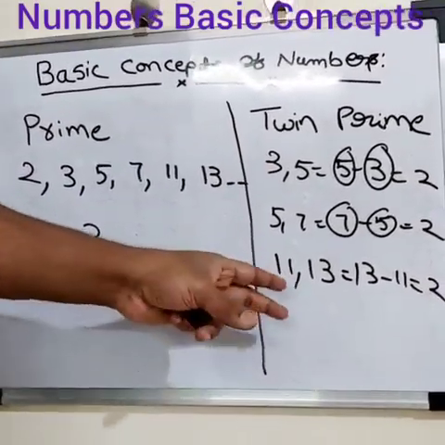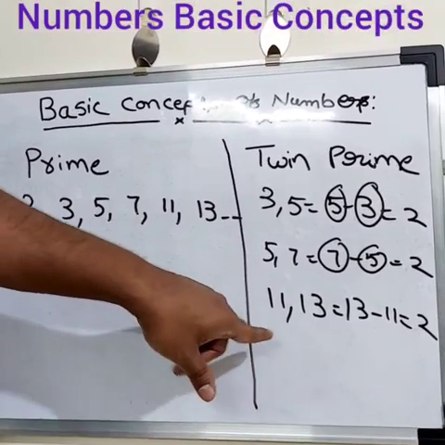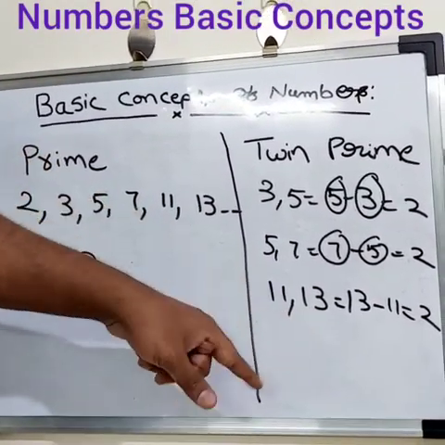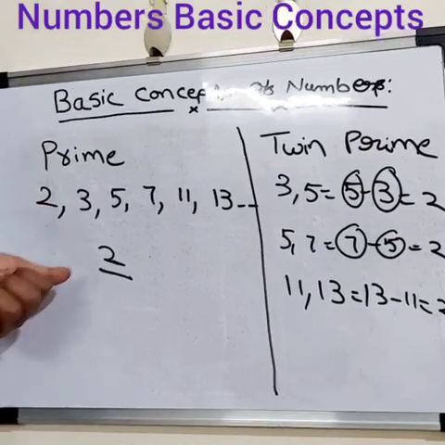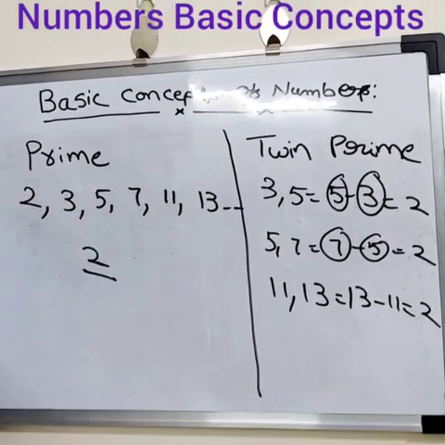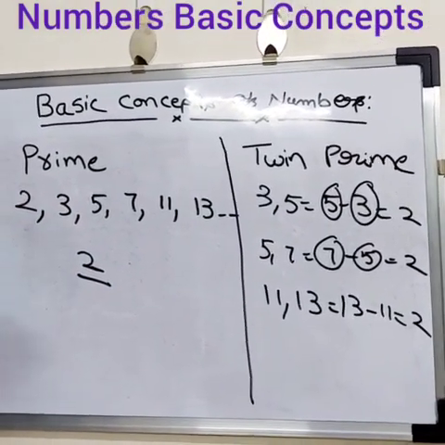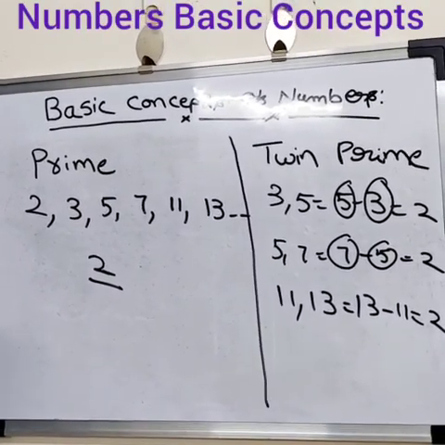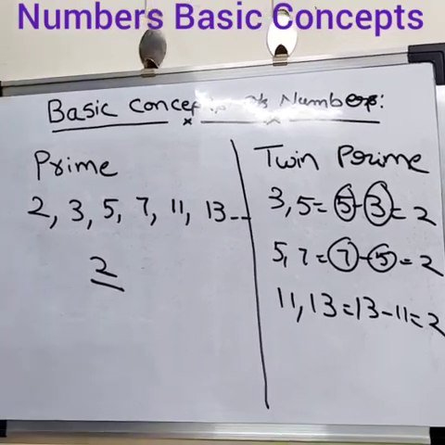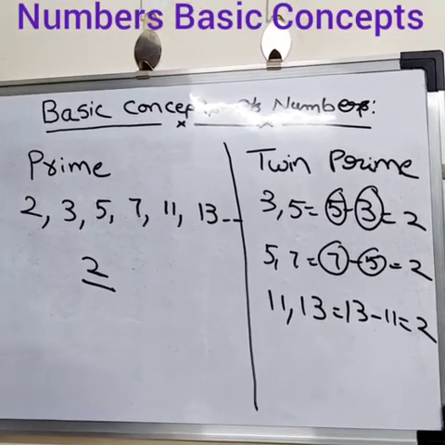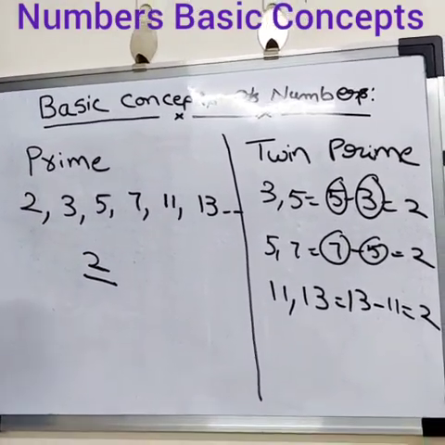So this is the difference between prime number and twin prime number. When both prime numbers are consecutive and they have a difference of 2, that is called a twin prime number. What is the smallest prime number? That is 2. These are the most important concepts of prime numbers and twin primes. This will be helpful for enhancing math skills, and it will be useful for many kinds of competitive exams. Thank you.